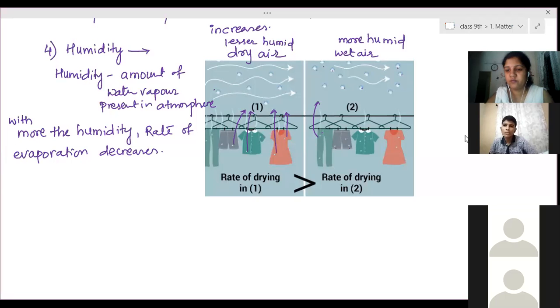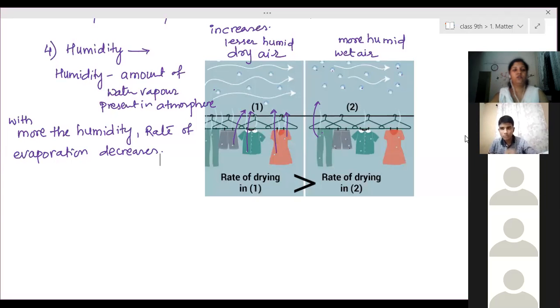Clear? Is this part clear? Yes. Okay, so this is about to end the chapter. Only the practical examples of evaporation causes cooling is left out, that you have to write. Next class we'll finish this chapter and we'll start the physics chapter.